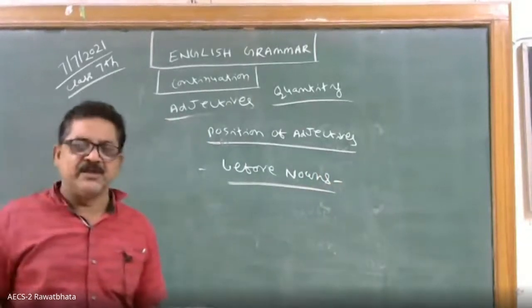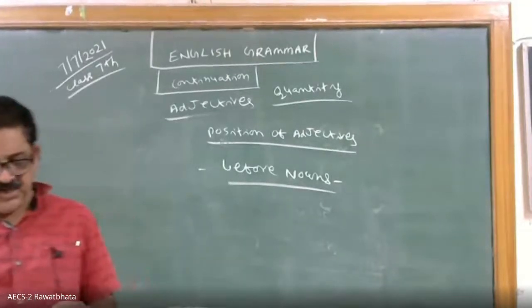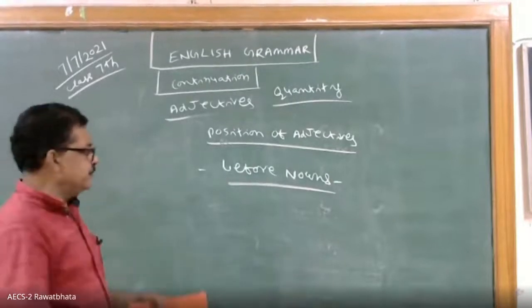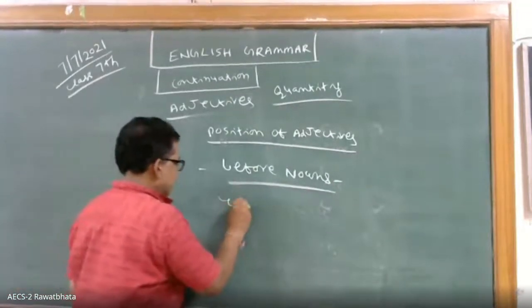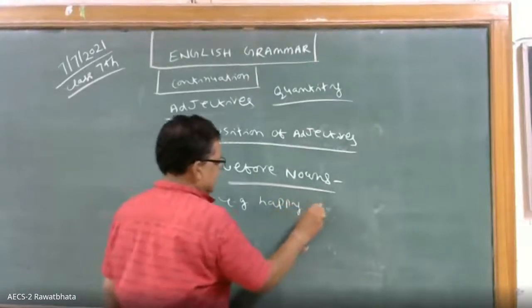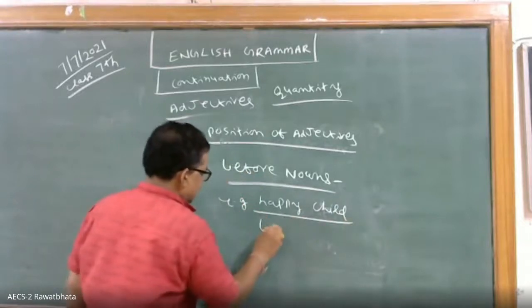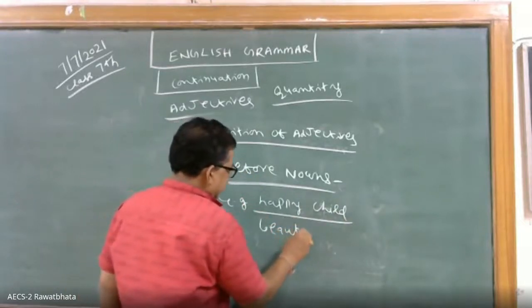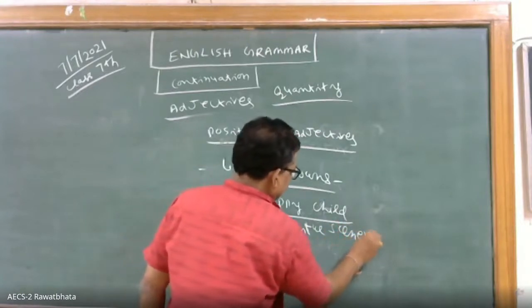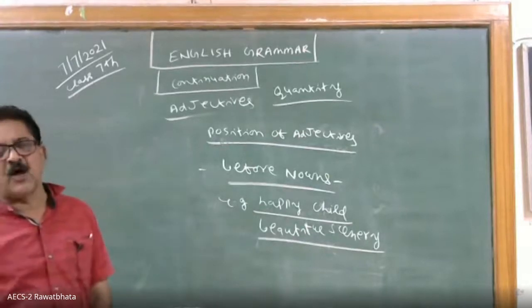Boy, bad boy. So before boy, bad is kept. That is a position. A happy child, beautiful scenery. So adjectives are kept before the nouns.